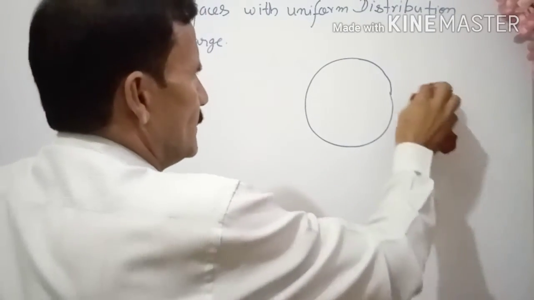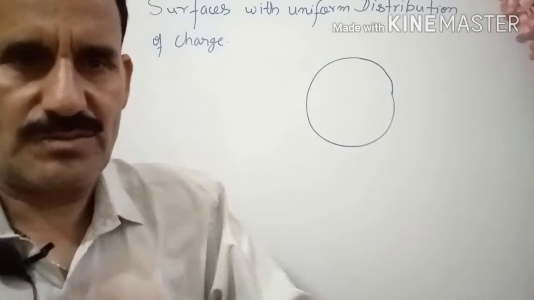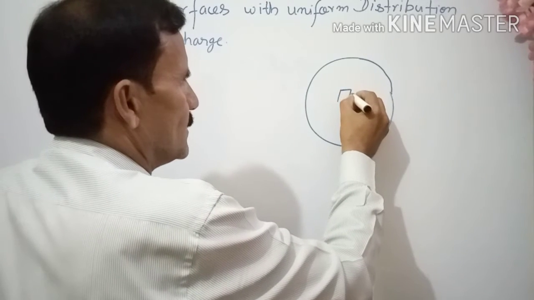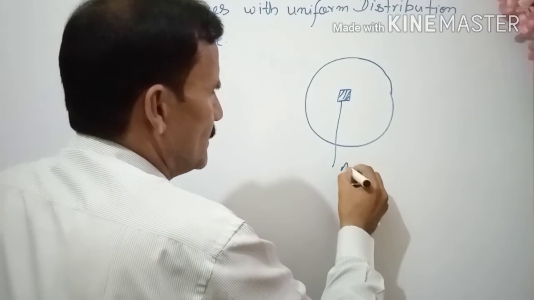Now what is the concept here? What did Gauss do? He took a surface and took a small area element.